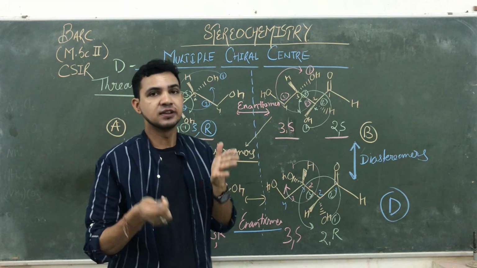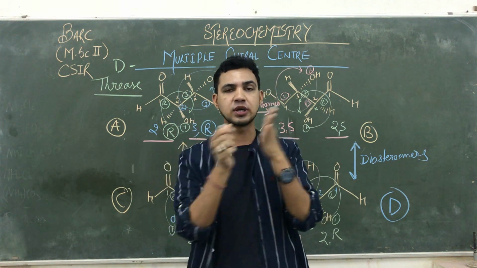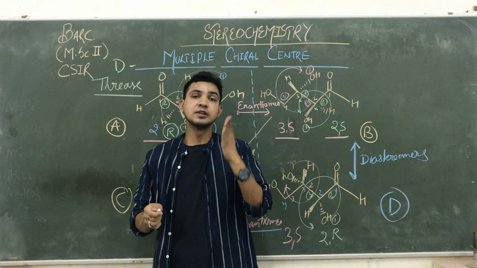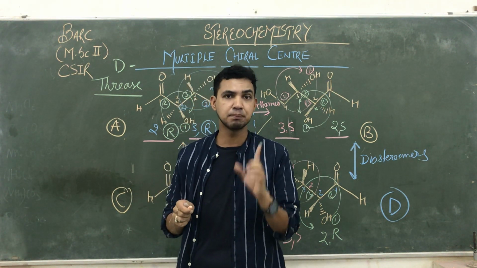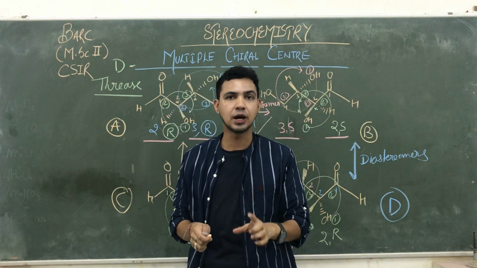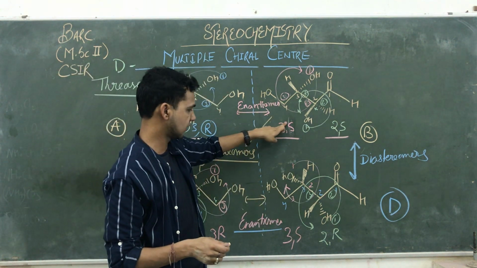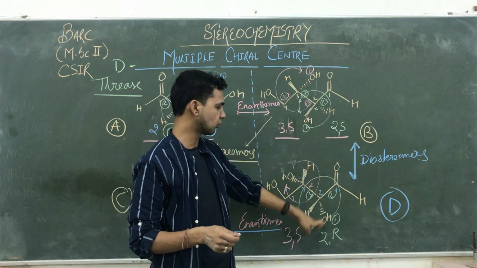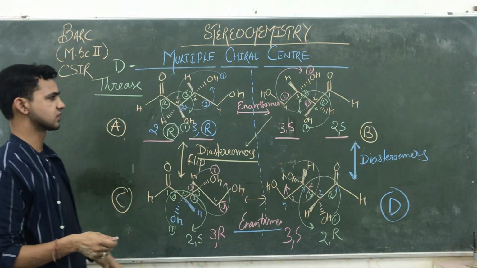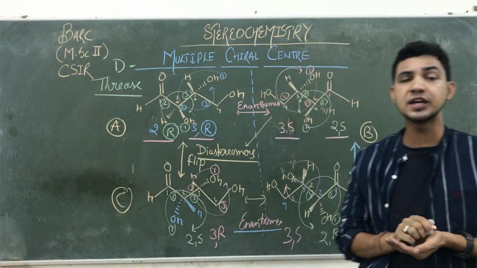So what does it mean? In case of the enantiomers, the configuration is totally opposed. RR, so here is SS. But what happens in case of the diastereomer? In case of the diastereomer, all configurations are the same but they differ on the behalf of one configuration. All configuration points remain the same, but they differ from each other on the basis of one point. Like this was 3S, here 3S is the same, but they differ on the behalf of only one chiral atom, that is 2R and 2S, which means they both are diastereomers. So that is the relation between the multiple chiral centers. This is a relation of multiple chiral centers.